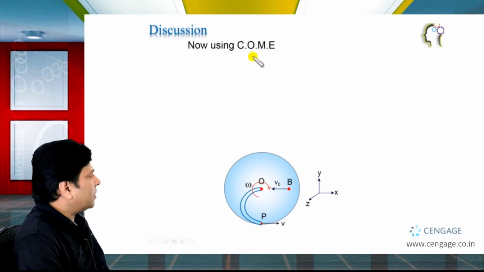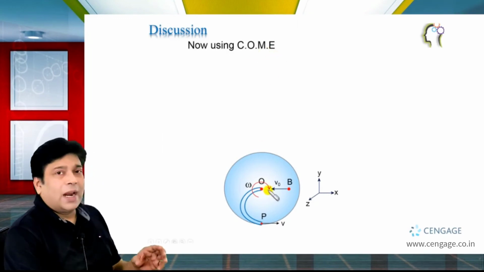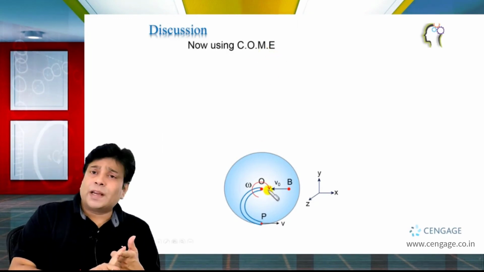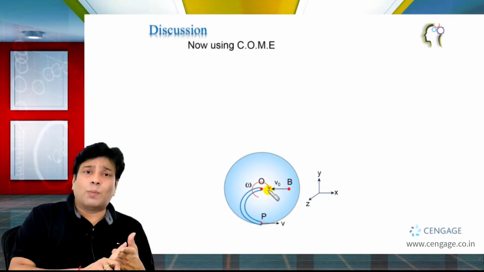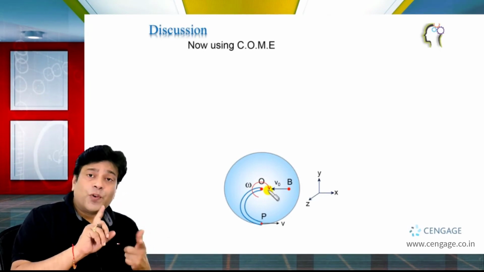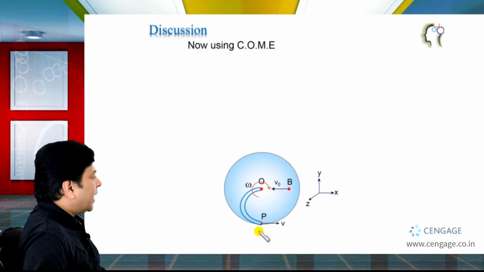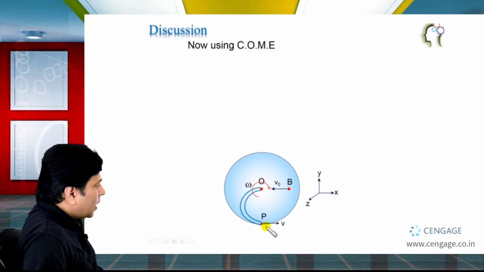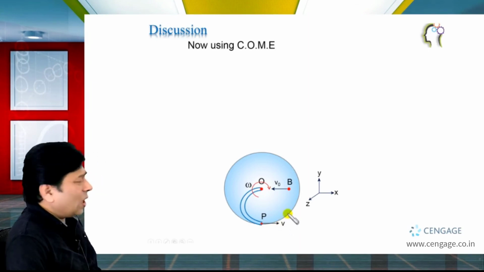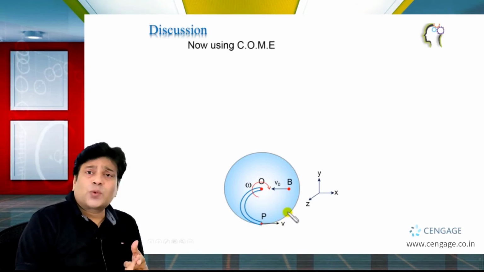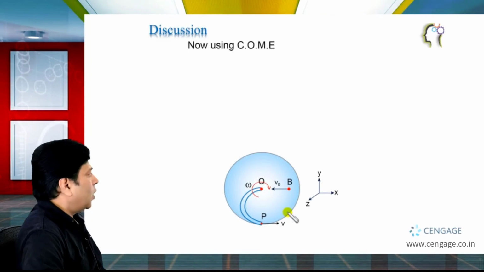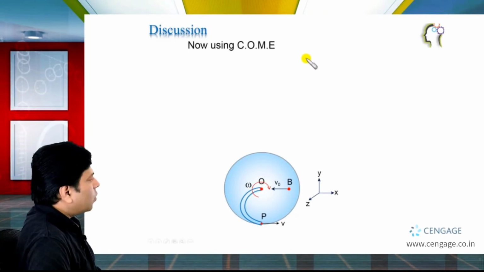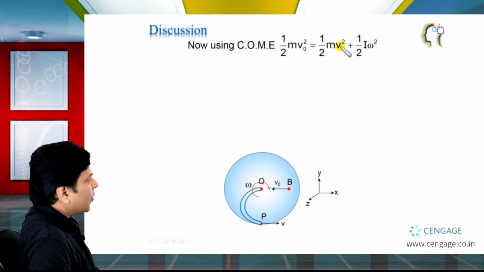So let us conserve the mechanical energy of the system, and we know initial mechanical energy is equal to kinetic energy of the ball, that is equal to half m v naught square, and final mechanical energy is rotational kinetic energy of the disc and translational kinetic energy of the ball, that is equal to half m v square plus half I omega square.